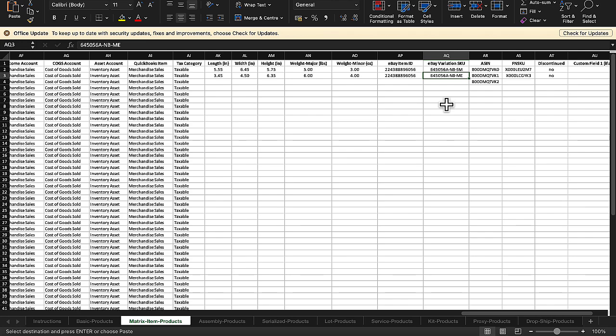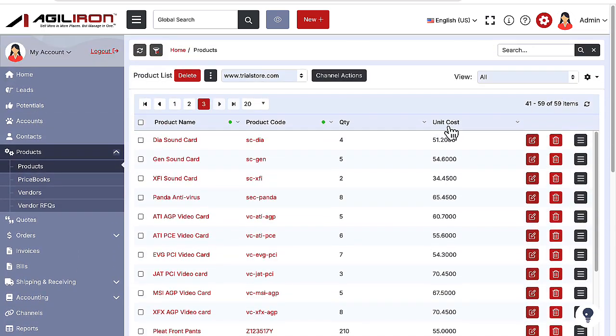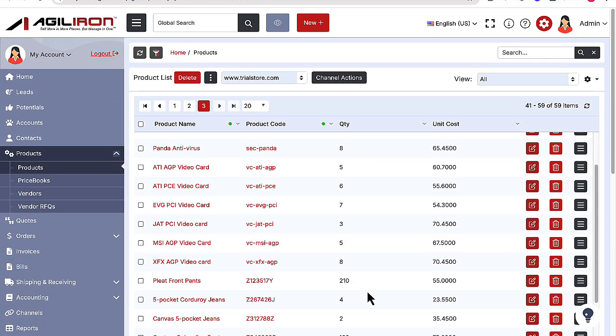Now on to scenario number 2, and how you add a brand new listing to eBay, one that begins from the Agiliron suite. If we wanted to add a brand new listing on eBay of brand new products that we had not previously sold anywhere at all, in any channel at all, then the easiest method to bring in new products is to import them from a simple CSV spreadsheet file.